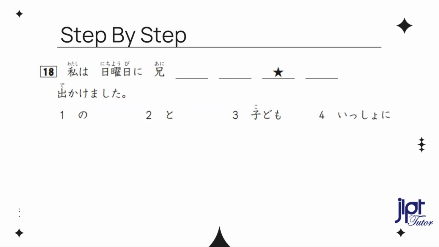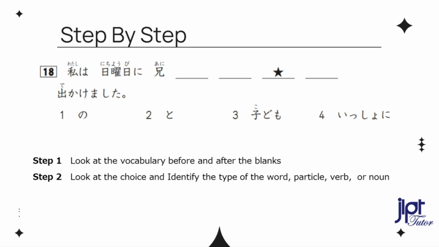Let me show you one more example. The question I give you, blank 1, blank 2, star mark, and blank 4. Let's try to follow these steps again. Step 1. Look at the vocabulary before and after the blanks. In this question, you see ani and dekakemashita. Step 2. Look at the choice and identify the type of the word. Are there particles, verbs, or nouns?